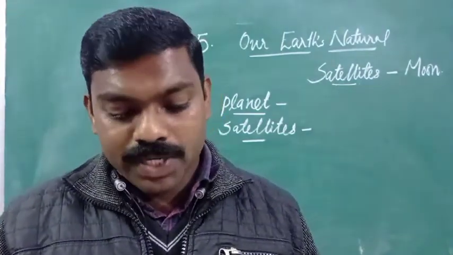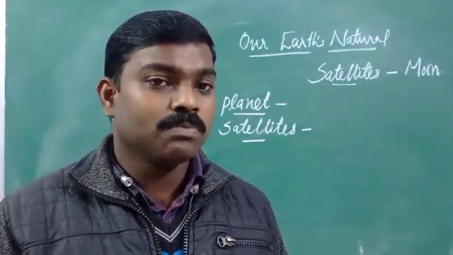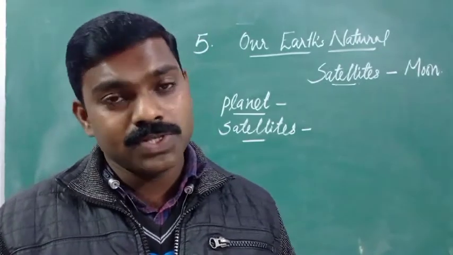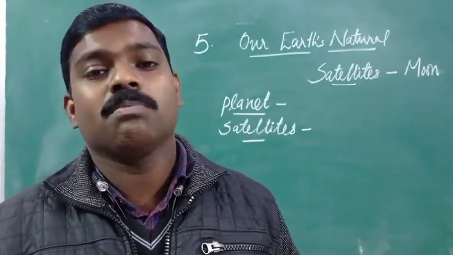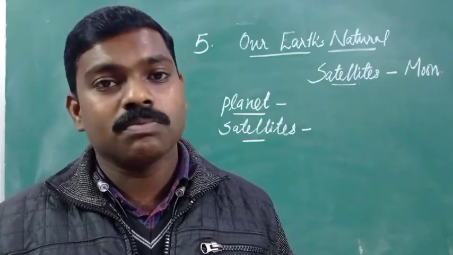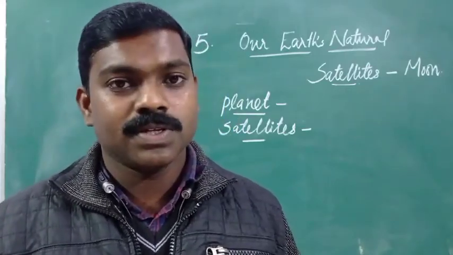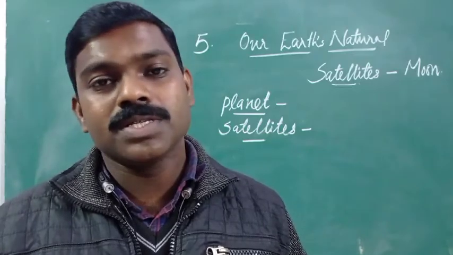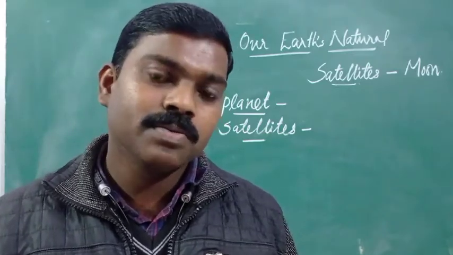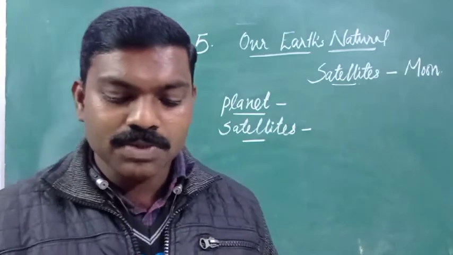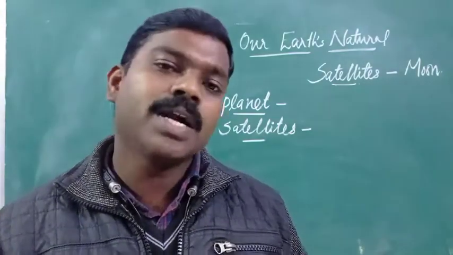Now we are going to see the surface of the moon. We know that on the surface of the earth, there are mountains, hills, and plains. Then how is the surface of the moon? The surface of the moon is rough and uneven.